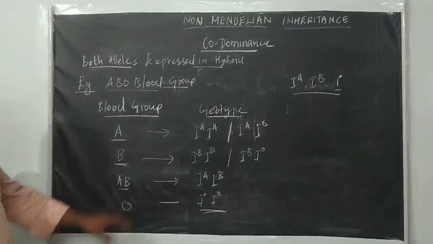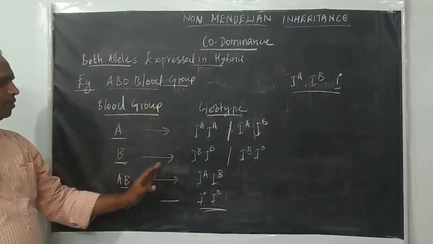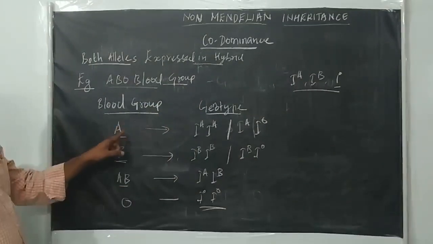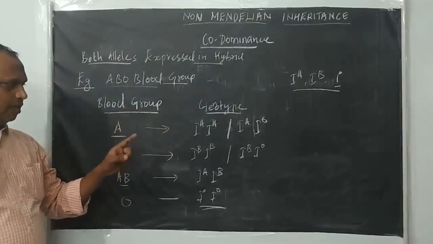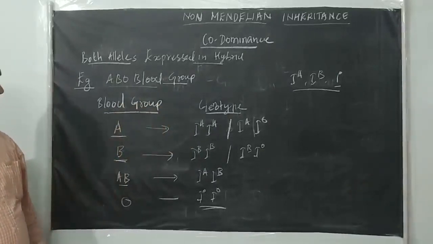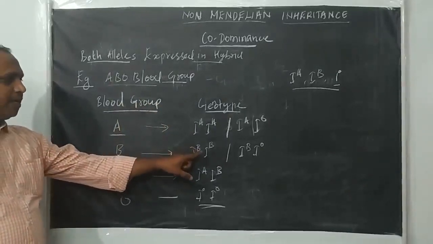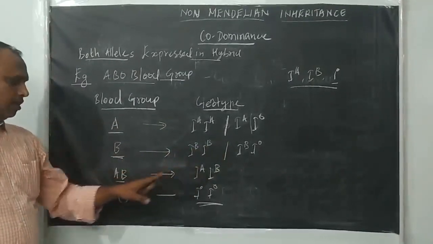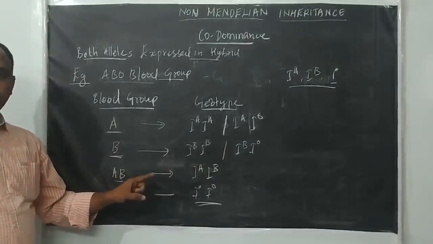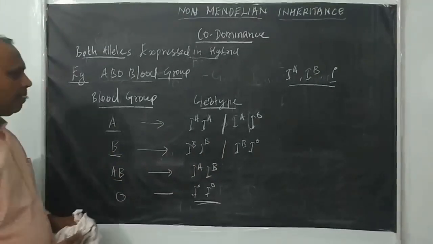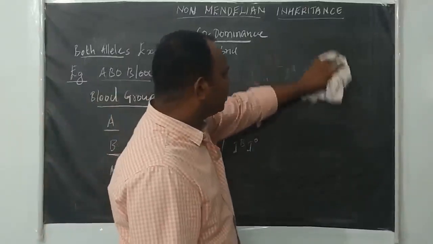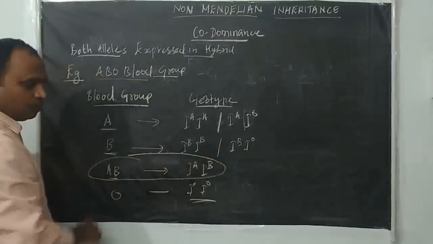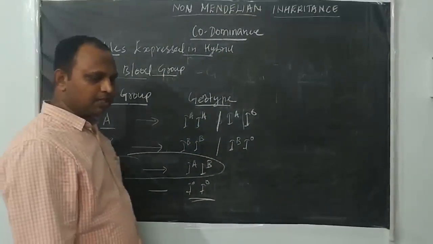So these are the different blood groups, and they are controlled by different allelic pairs. The A group is controlled by IA IA or IA I naught. B group is controlled by IB IB or IB I naught. AB is IA IB, and O is I naught I naught. We will see here which one comes under codominance. Blood group AB comes under codominance.